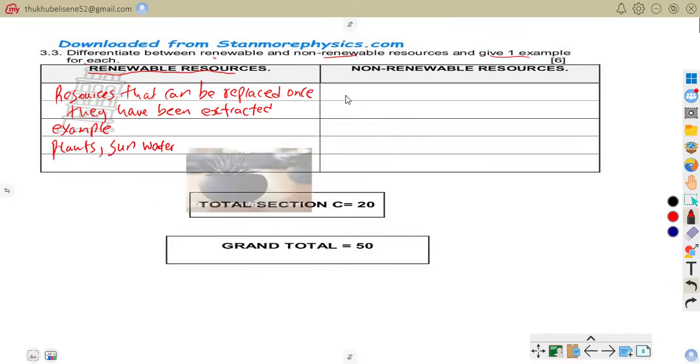So now non-renewable resources. When you talk of non-renewable, those are resources that cannot be replaced once they have been extracted.